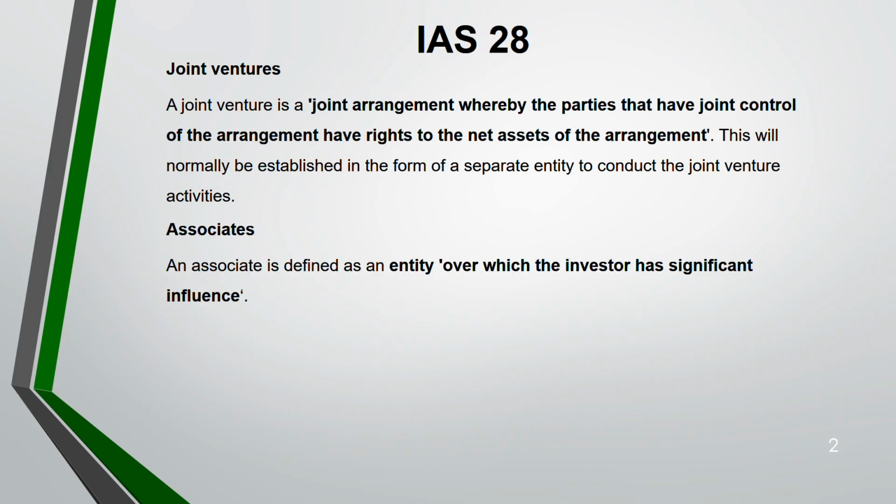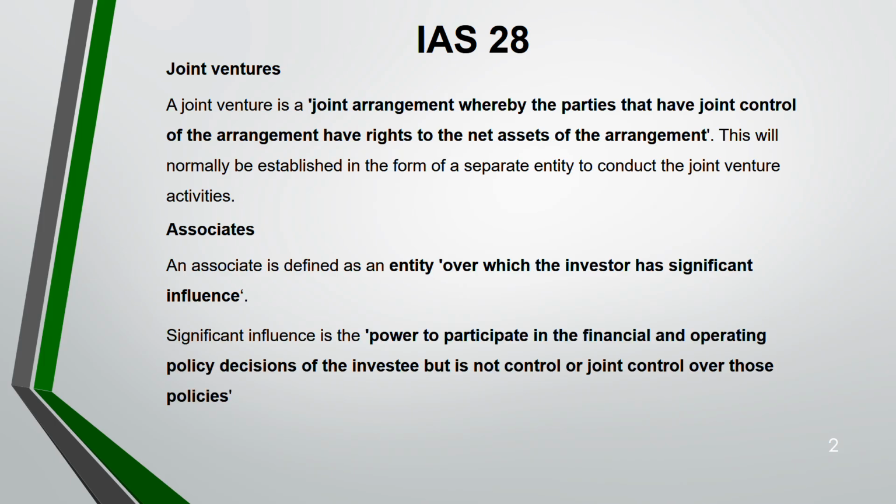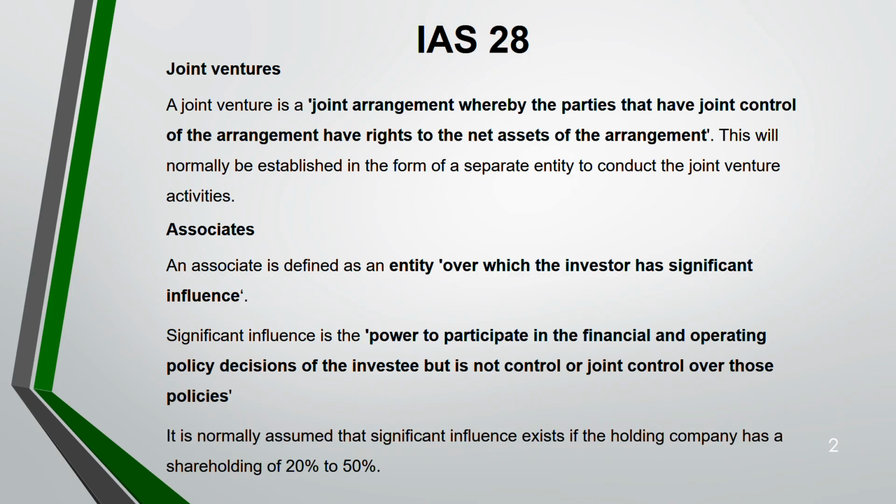What is an associate? An associate is an entity over which the investor has significant influence, not control. In terms of percentage, it is 20 to 50%. If you have any interest between 20 and 50%, you have an associate: more than 20% and less than 50%. Significant influence is the power to participate in decision making, both financial and operating, but it is neither control nor joint control. Normally, significant influence means a shareholding of 20 to 50%.